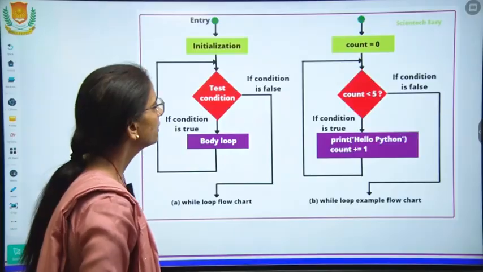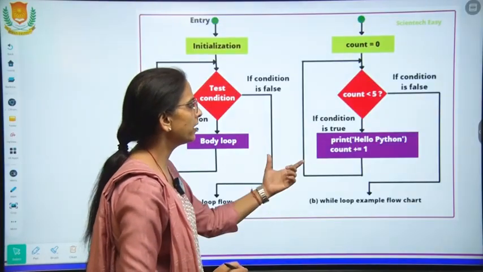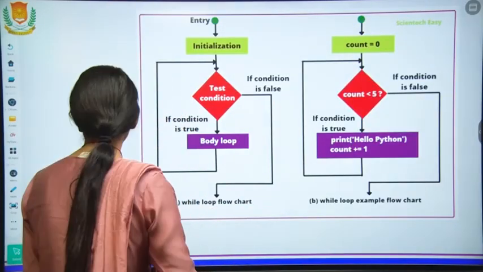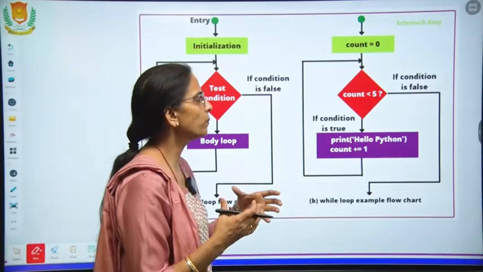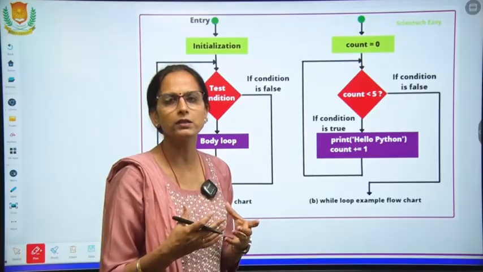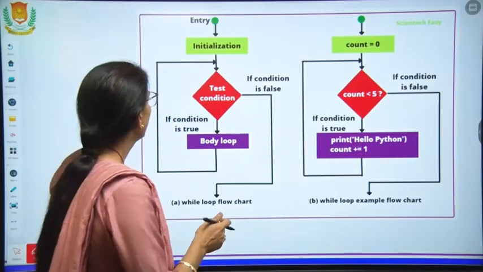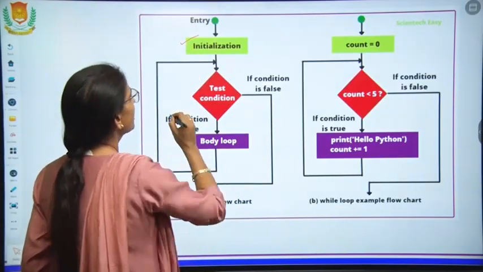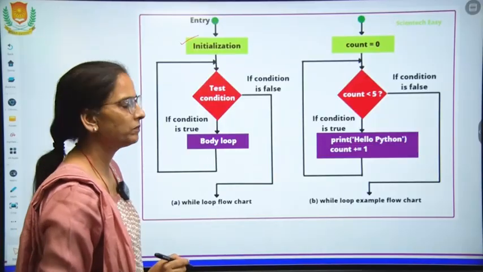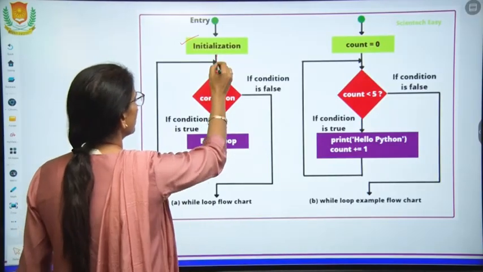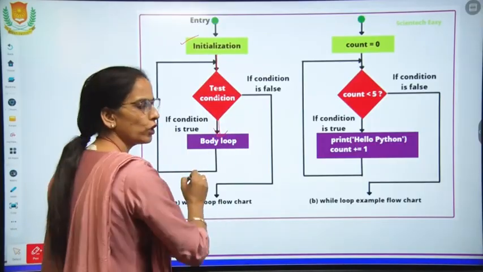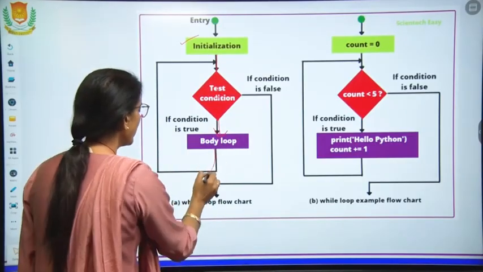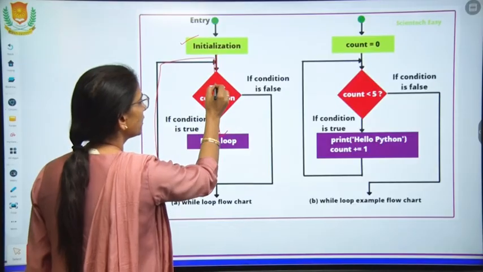Now we have another example in the form of a flowchart, because a flowchart is a pictorial presentation of data which makes it easier to understand the concept. We will have initialization there, then condition testing will be done. We come into the body of the loop and then again go for checking the condition.